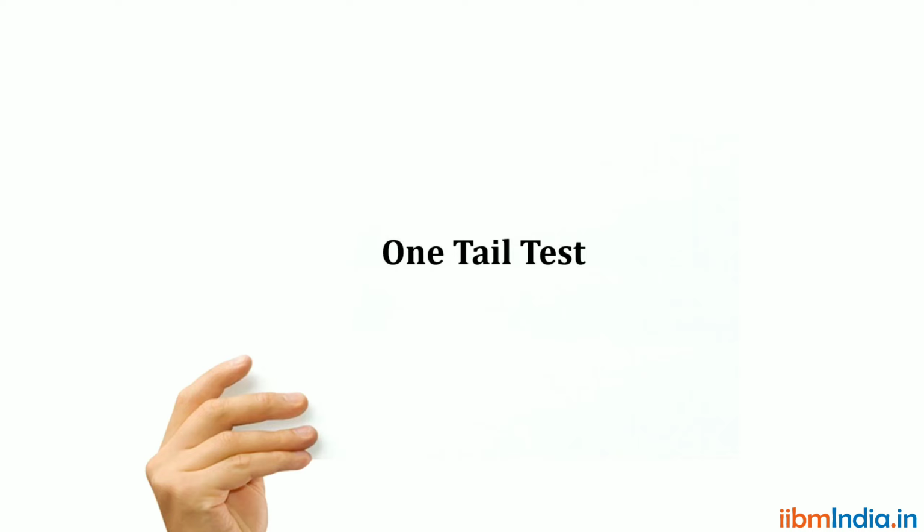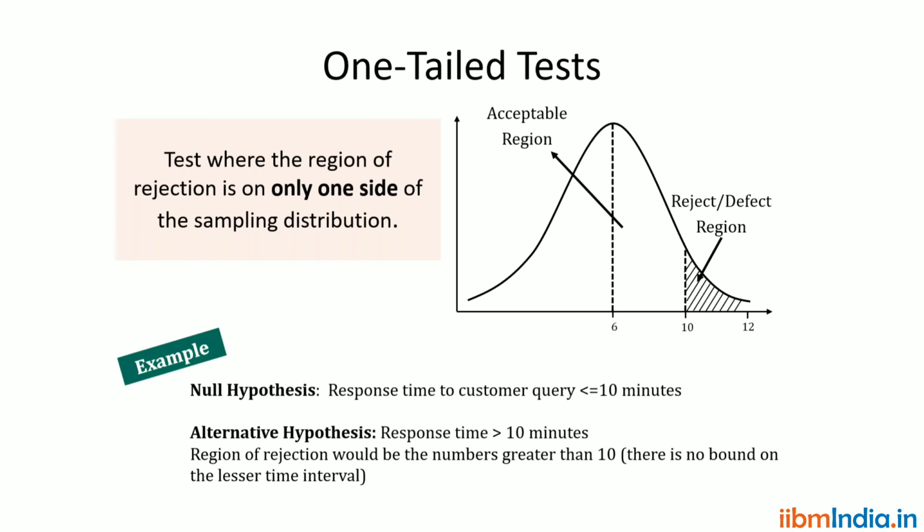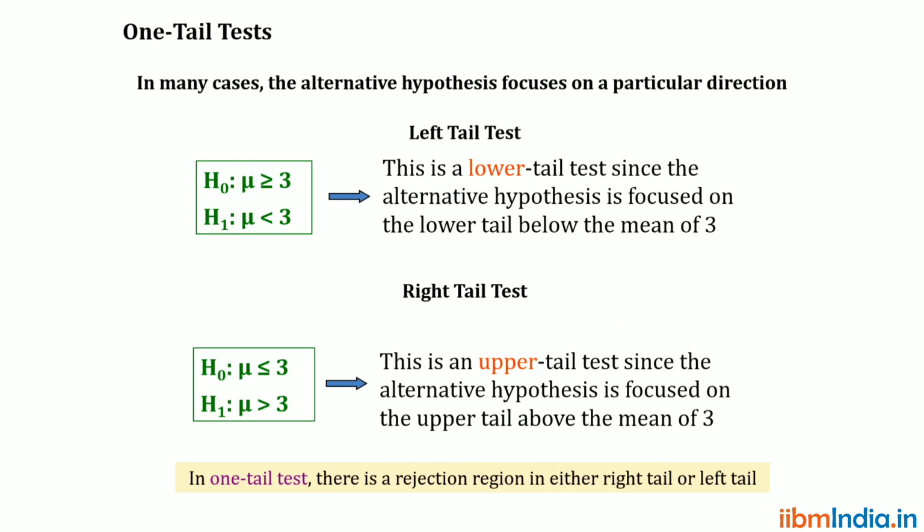If rejection is only on one side, we go for one-tail. In the one-tail test, we can reject on the left-hand side or on the right-hand side. That is the one-tail test.